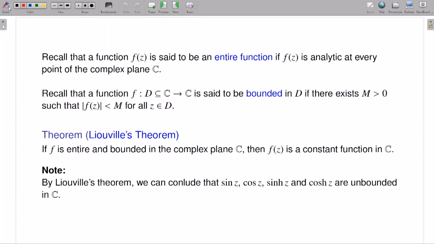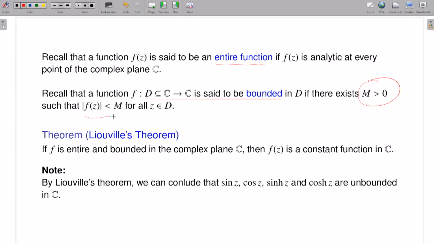That's the statement I already discussed. What is the meaning of entire function? Just to recall, it is an analytic function on the whole complex plane. A bounded function means it maps a bounded set to a bounded set. A function is said to be bounded if there exists a positive constant M such that |f(z)| is dominated by M for all z in the domain.